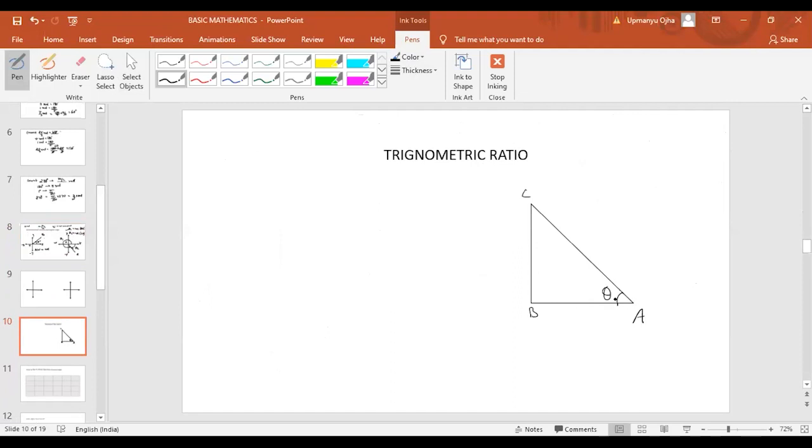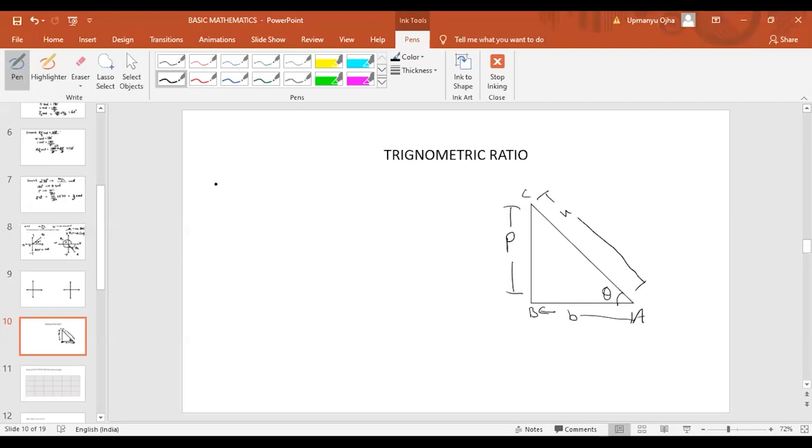Now, the side which is opposite to theta is known as the opposite side or perpendicular. The adjacent side of theta is known as the base, B, and the longest side is known as the hypotenuse.